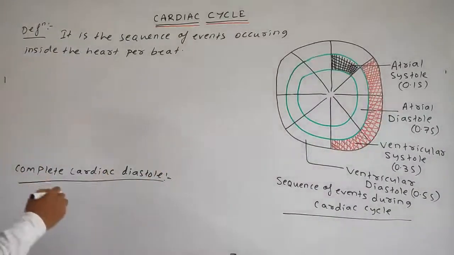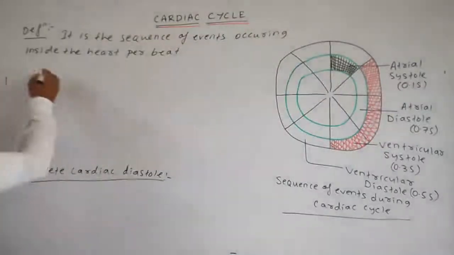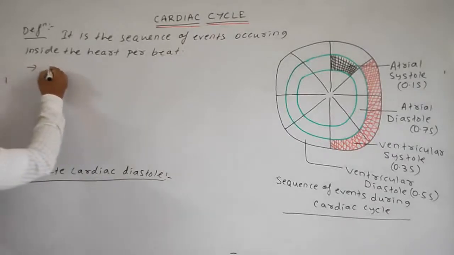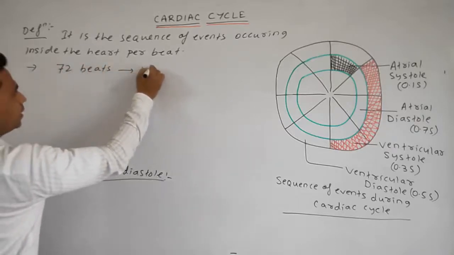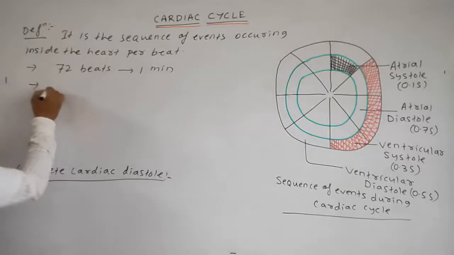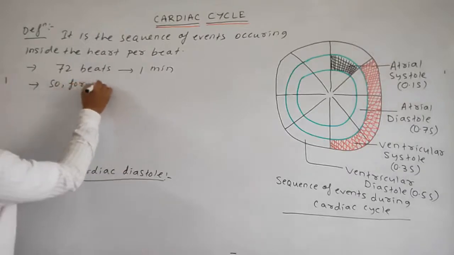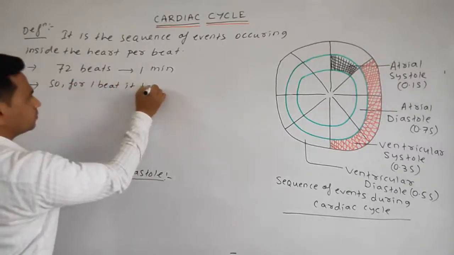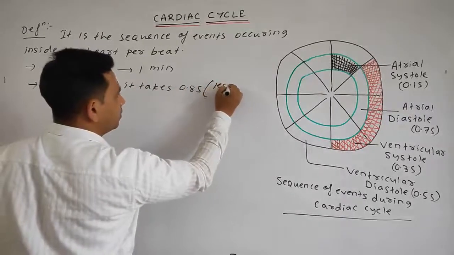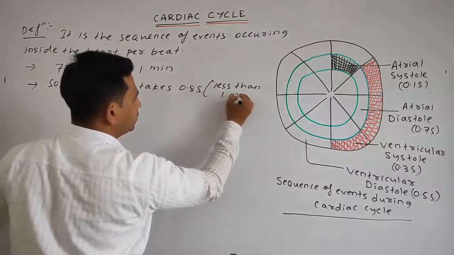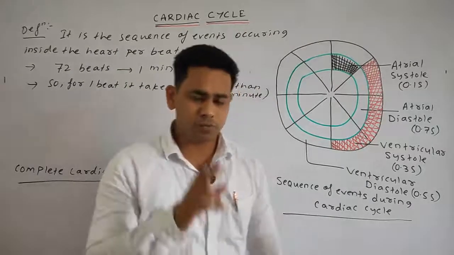for 1 minute, how much heartbeat occurs? 72 beats per minute, or we can say 72 beats occur in 1 minute. Okay, so how much time does 1 beat take? So 1 beat takes 0.8 second, or we can say less than 1 minute. Okay, next, students, it consists of 2 phases.